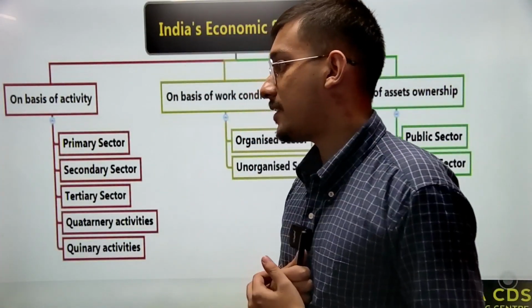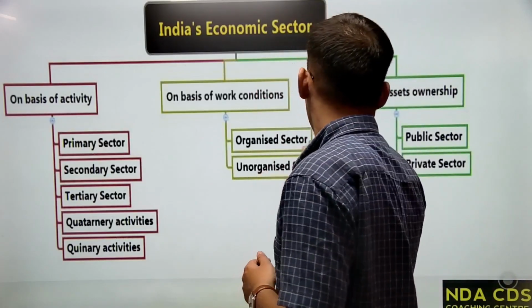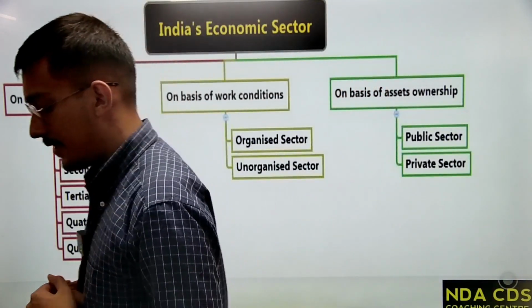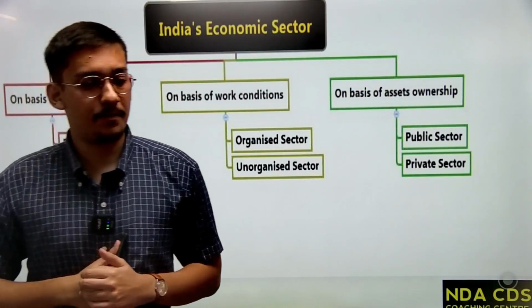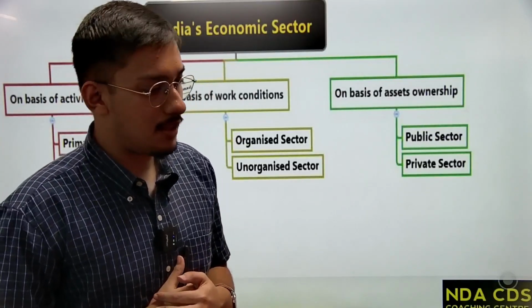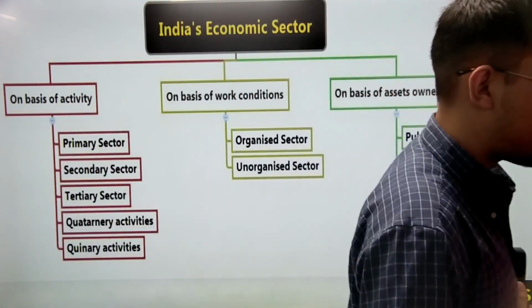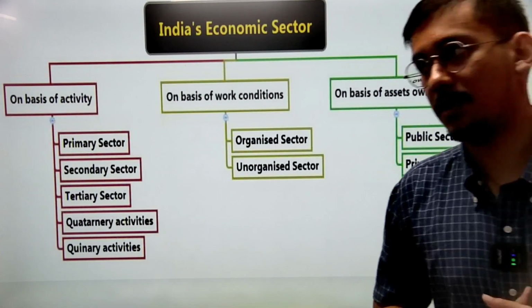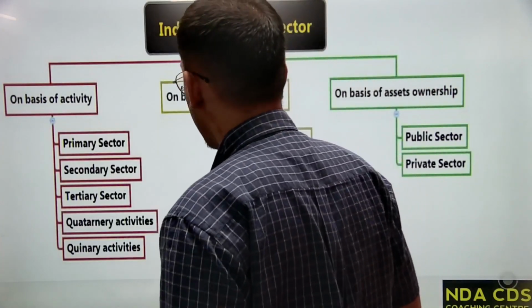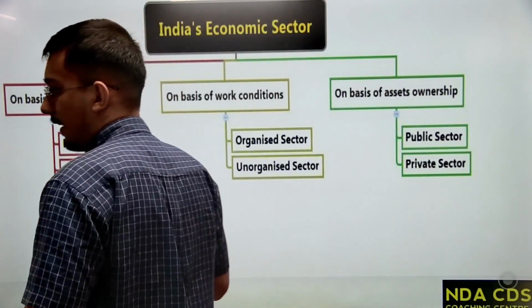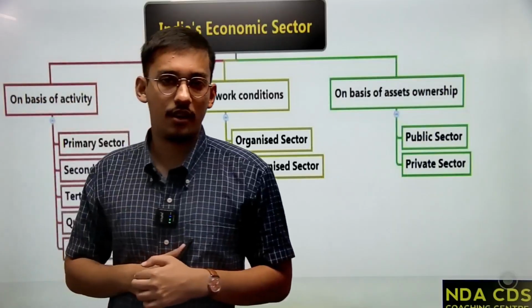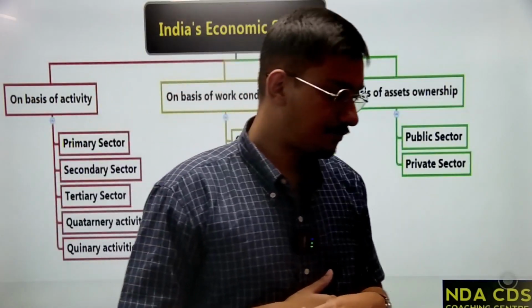Secondly, we have on the basis of ownership. On the basis of ownership, we have public sector and private sector. Public sector is owned by the government, whereas private sector is owned by private individuals. Then we have on the basis of work condition. It is either organized or unorganized, right?